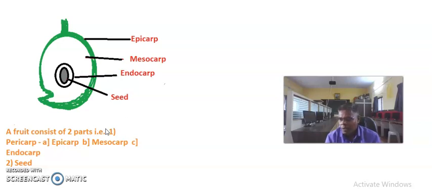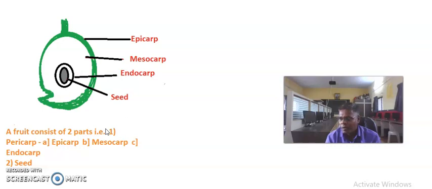In a dry fruit, the pericarp becomes dry and thin at maturity time. The dry fruits are further classified into different groups on the basis of the breaking of their pericarp at maturity.